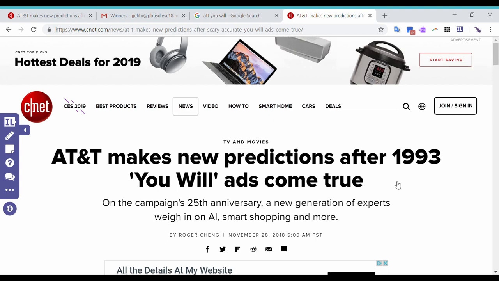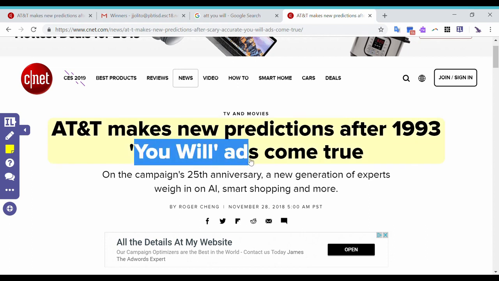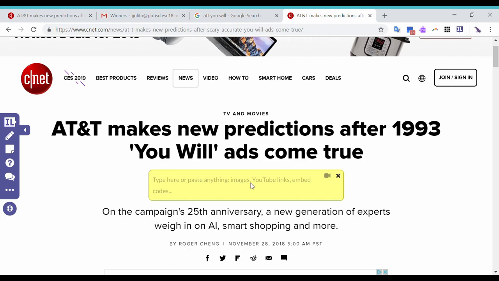All right, now that I'm done with that, one of the things that I want them to see is the videos, because it'll make sense for them to see the videos before we actually read through the article. So the way that I can do that is I can just click on insert a sticky note, and I'll insert that under this. And you're going to have a box that pops up. It says here type here or paste anything. You can paste images, YouTube links, embed codes.